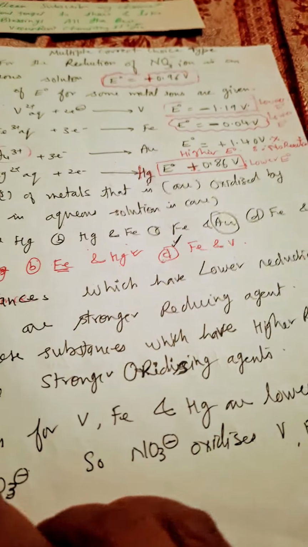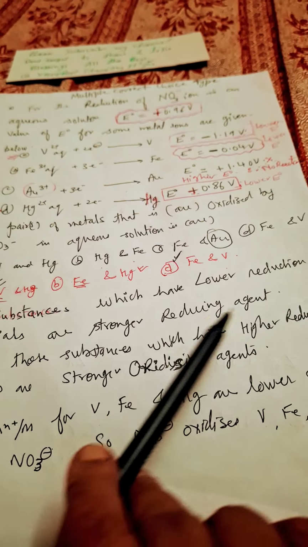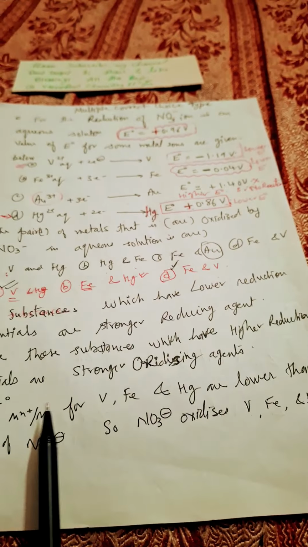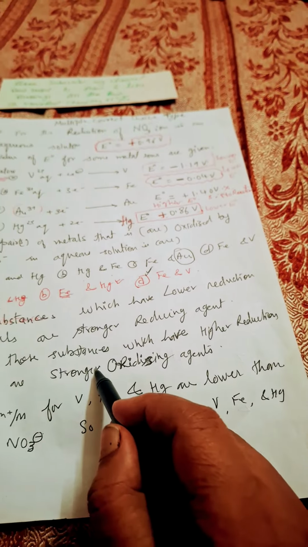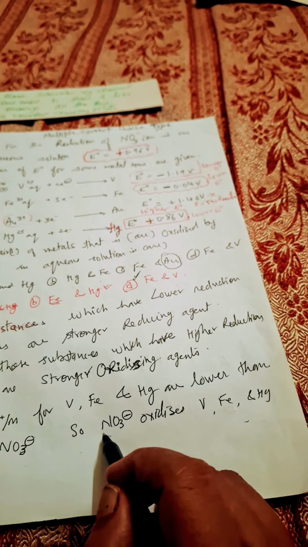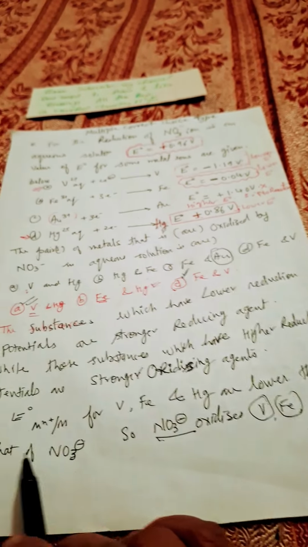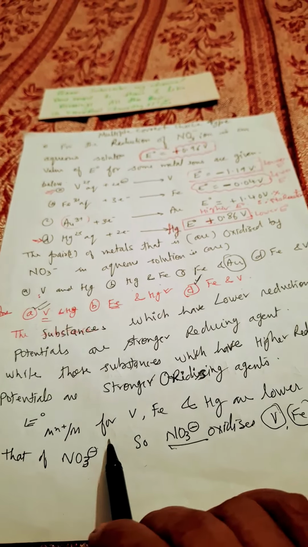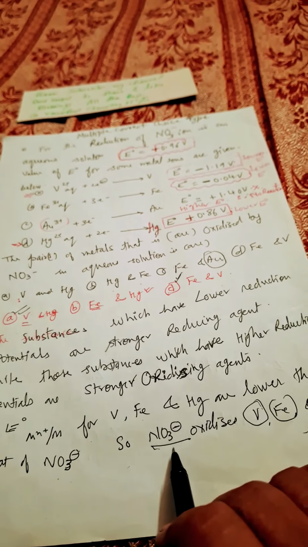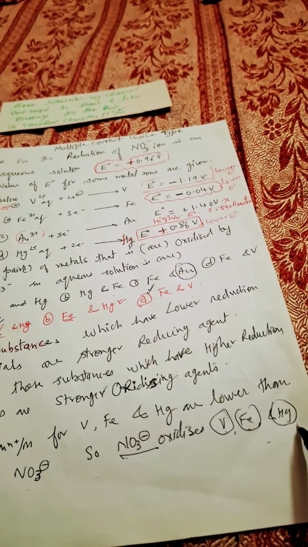See here, the substances which have lower reduction potential are stronger reducing agents, while those substances which have higher reduction potential are stronger oxidizing agents. So Au is an oxidizing agent, right? So we will see that nitrate oxidizes vanadium, iron and mercury. The E naught values for V, Fe and Hg are lower than that of nitrate. So nitrate ion can oxidize these. Clear? Vanadium, iron and mercury.